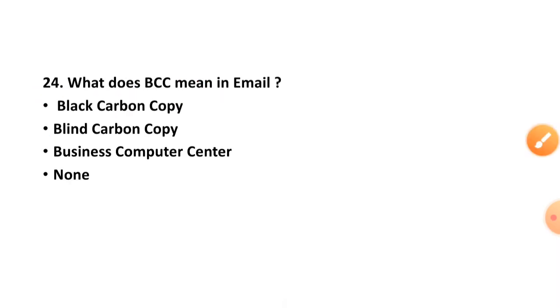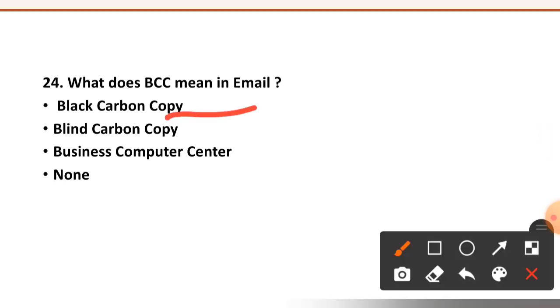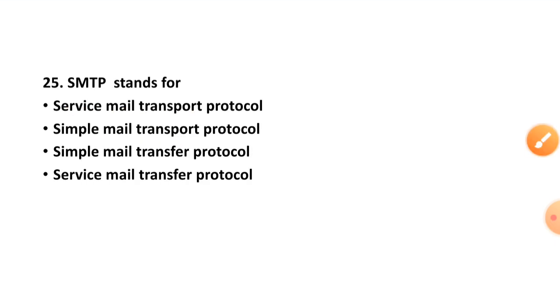See question number 24. What does the BCC mean in the email? Black carbon copy, blind carbon copy, business computer center or none? Right option is option number second, blind carbon copy. Question number 25. SMTP stands for Service Mail Transport Protocol, Simple Mail Transfer Protocol, or Service Mail Transfer Protocol.